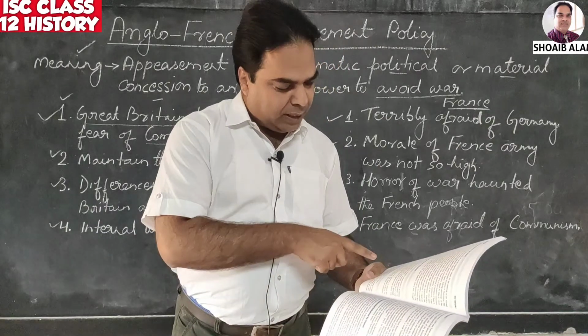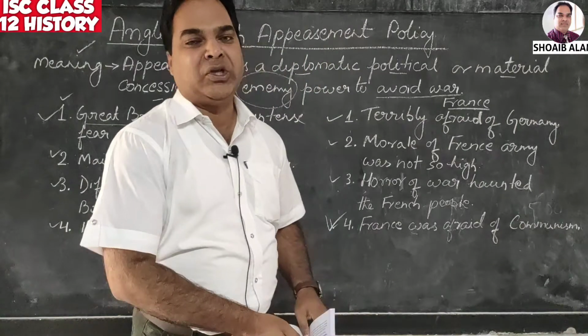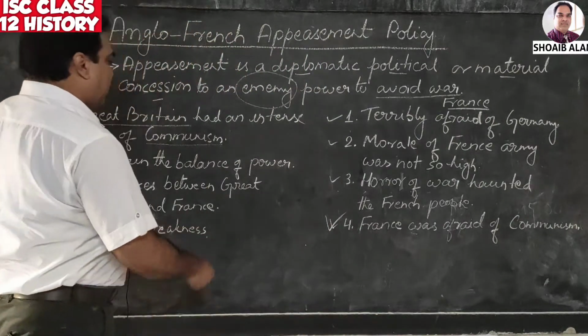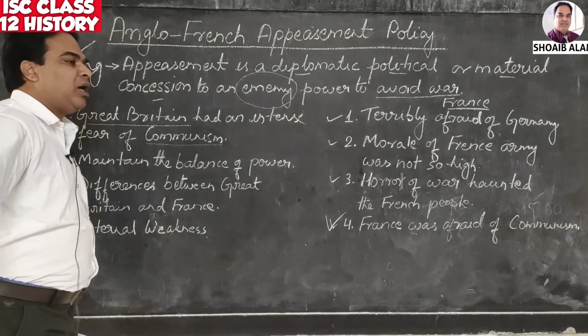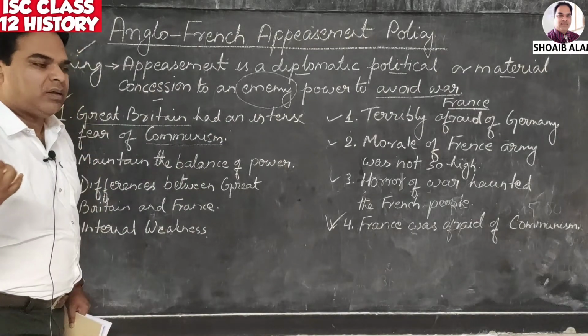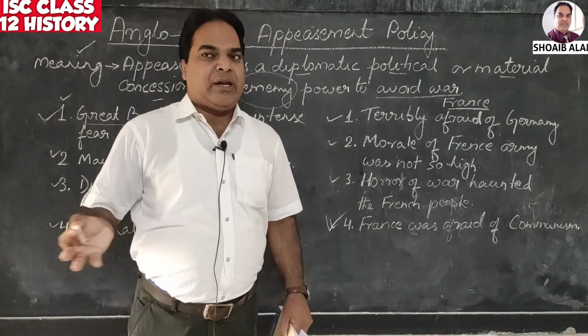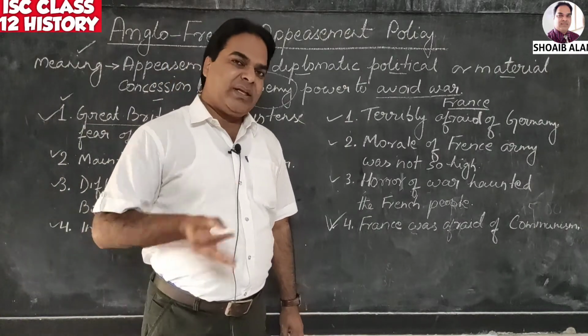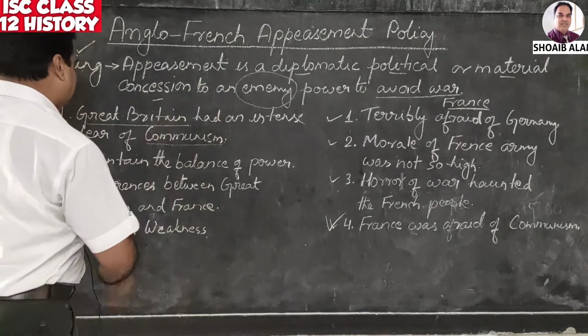It is mentioned over here, Great Britain had intense fear of communism. If Germany is the only country that is going to stop Russia, because Britain and France were closer to Russia, right, they cannot stop them directly. That is why they thought it is better that Germany take action against Russia.